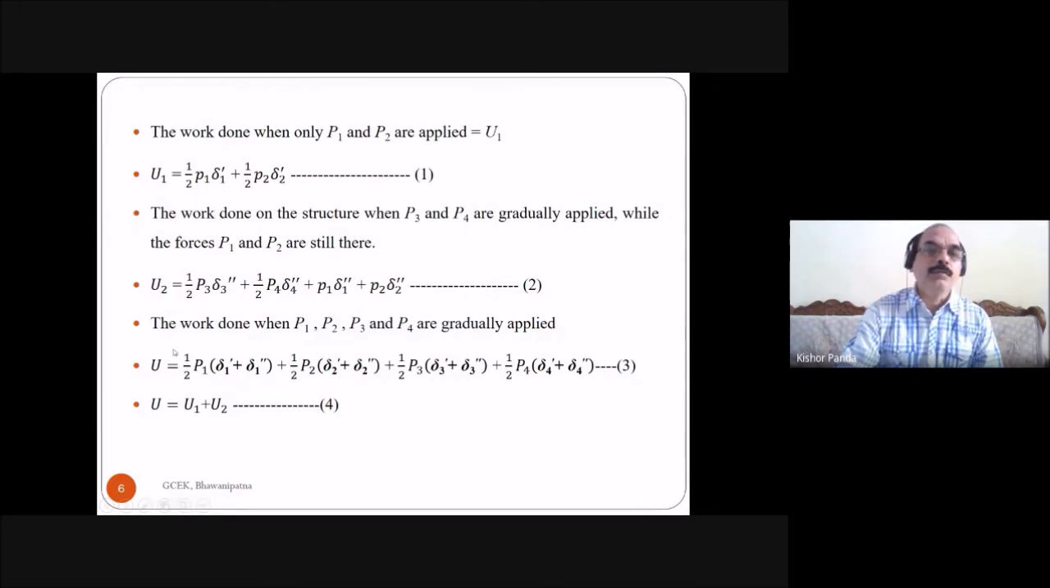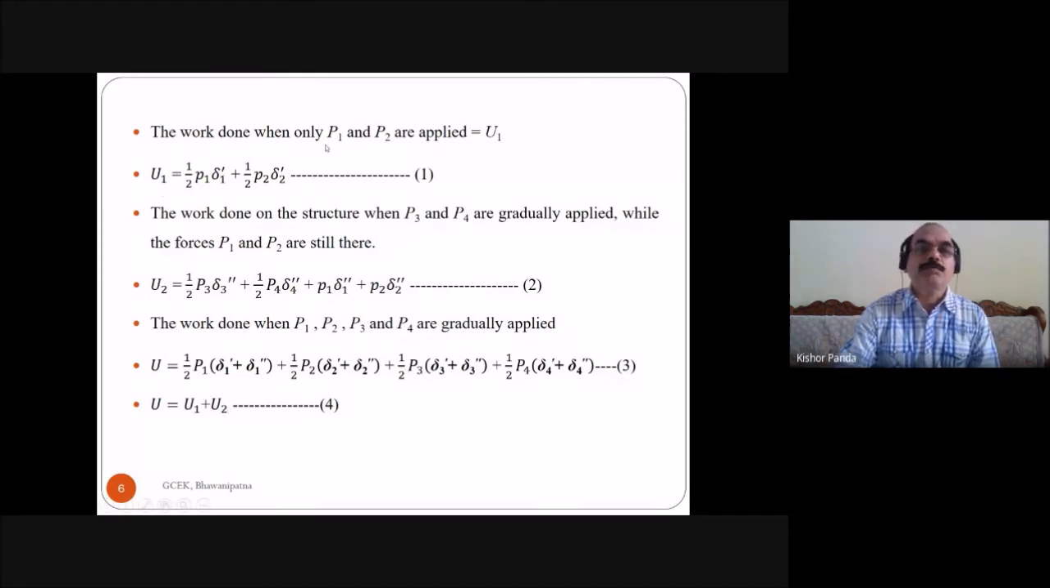Then you know that the total work done when the forces P1, P2, P3 and P4 are gradually and simultaneously applied is equal to the total work done when the forces P1 and P2 are applied gradually, plus the work done when the forces P3 and P4 are gradually applied while the forces P1 and P2 are still there. So U is equal to U1 plus U2.